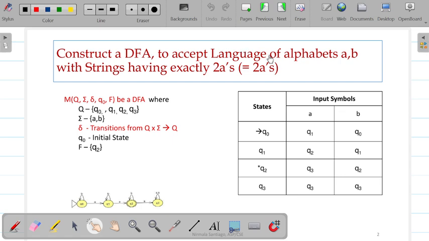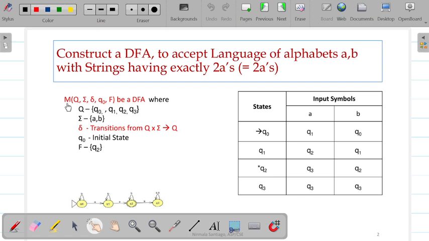So here it is given that the DFA has to accept language of alphabets A, B with strings having exactly two A's, which means the words in the language can have only two A's, but the restriction about B's is not mentioned, which means any number of B's and it can appear anywhere in the string.